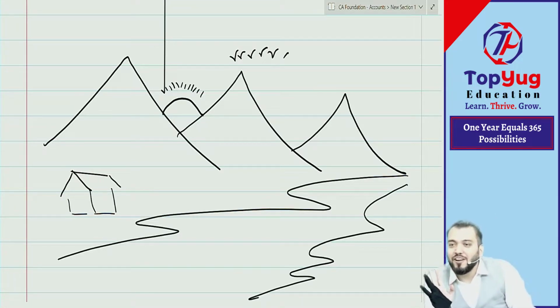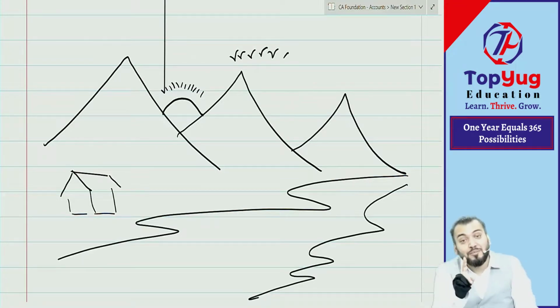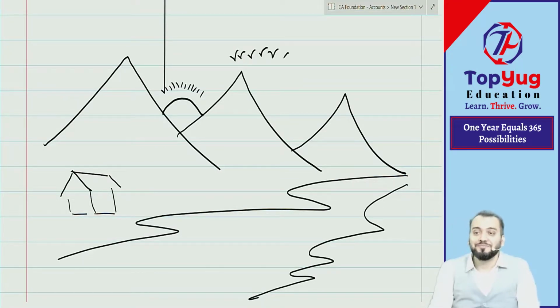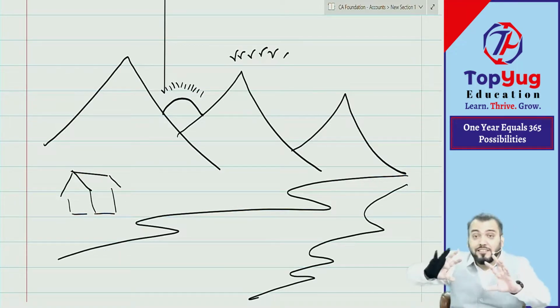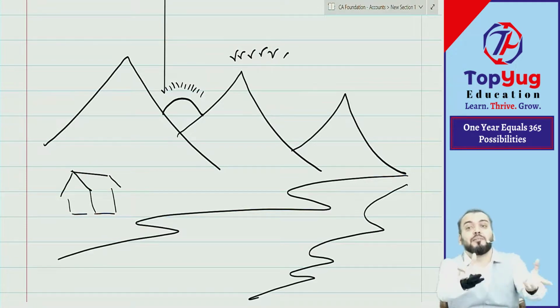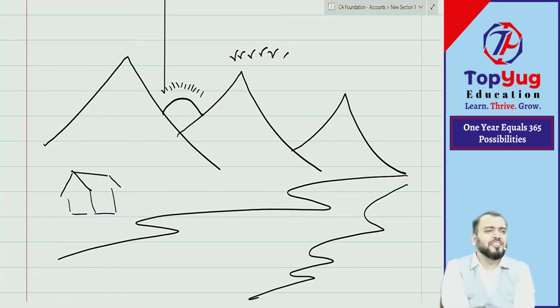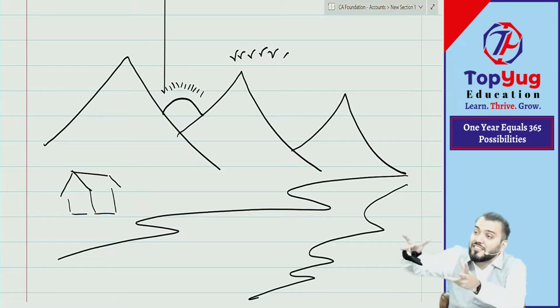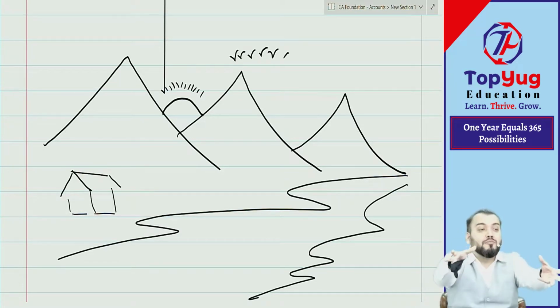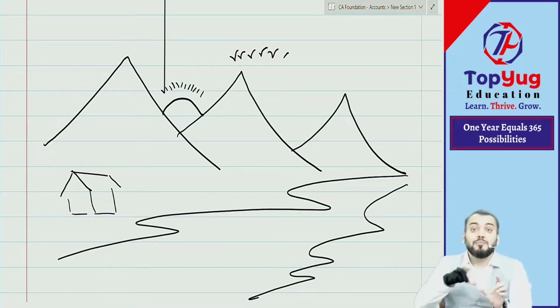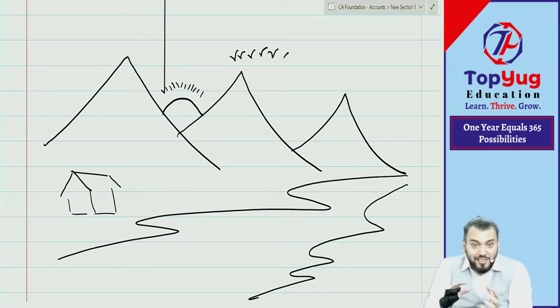You have done recording or not? You have done recording, but whatever recording you have done, only you can understand. It means that is not an art. So if you record in such a way that the entire family can understand, it becomes an art. Recording we also do. I hope you are doing recording of each and every transaction, but that might not be in a systematic way. So we are here to understand that we should communicate in such a way that they are able to understand what we want to convey. That becomes an art of recording. So we are here to understand the art of recording.